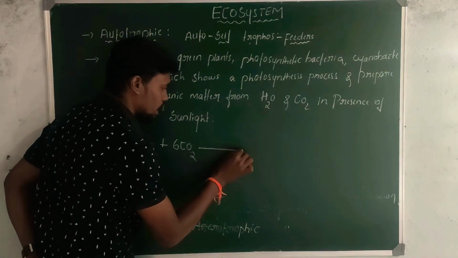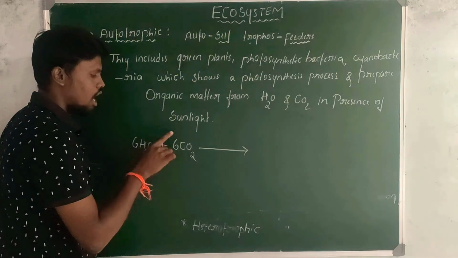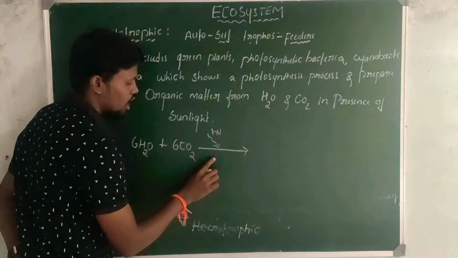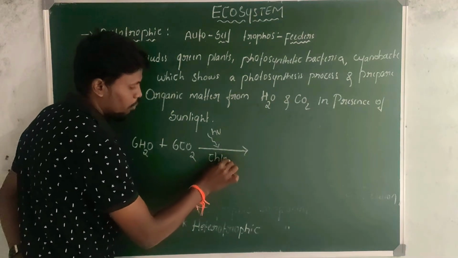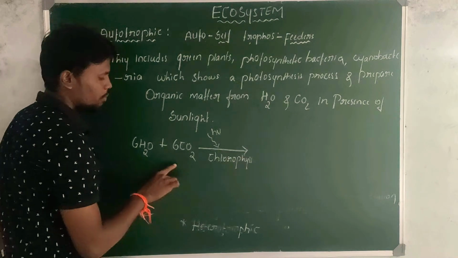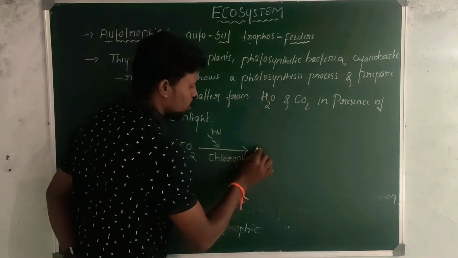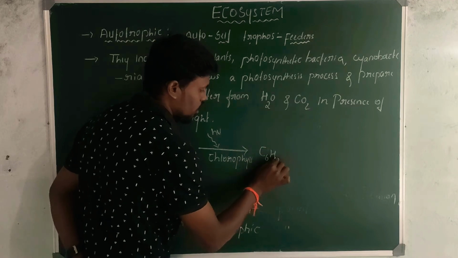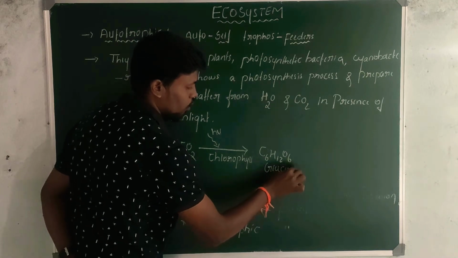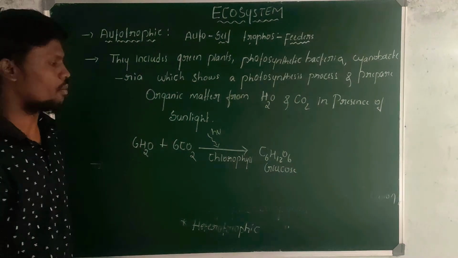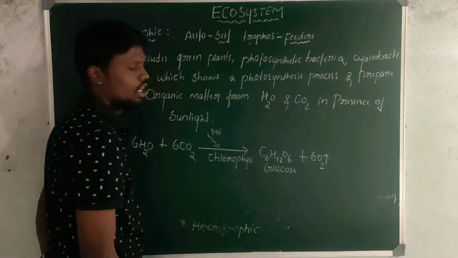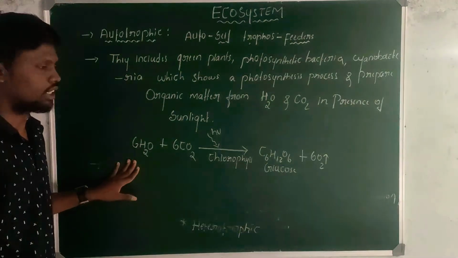In the presence of sunlight, absorbed by chlorophyll pigment present in the chloroplast, it gives the product C6H12O6, which is glucose, an organic compound, by releasing 6 oxygen molecules into the atmosphere. This is the photosynthesis process.